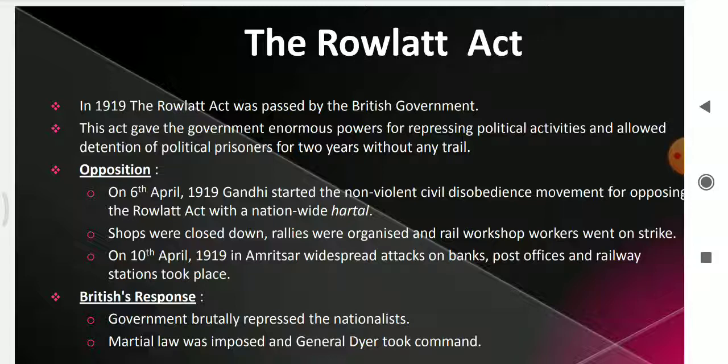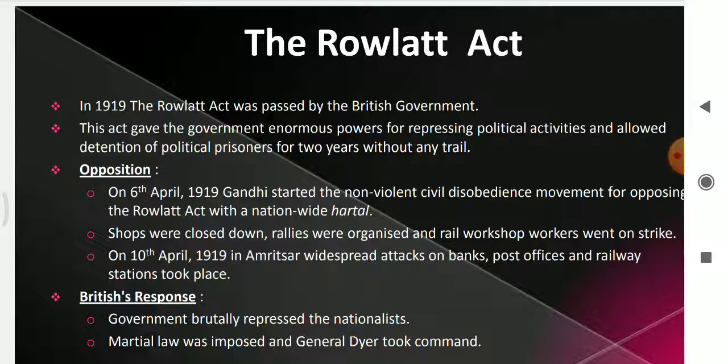It was started with a nationwide hartal. So on 6th April 1919, Gandhiji started the Rowlatt Satyagraha. How was it organized? All the shops were closed down, rallies were organized, railway workshops were closed, and all the workers joined and went on strike.